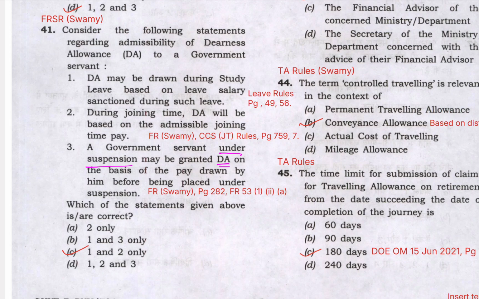He cannot be given DA on the salary which he was drawing before suspension. Therefore, this statement is incorrect. Only statement 1 and 2 are right. Hence, the right answer is C. Let's move on to the next question.